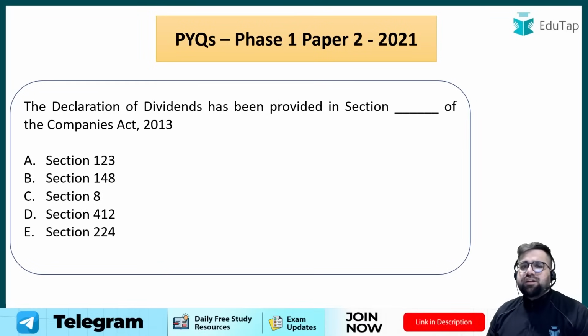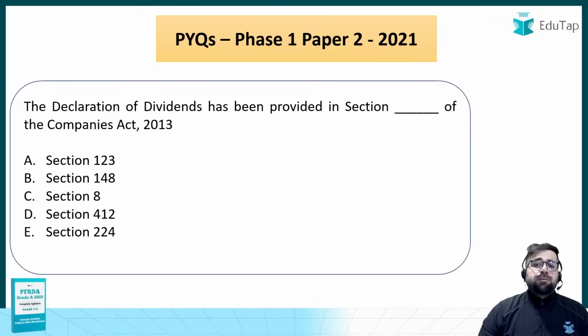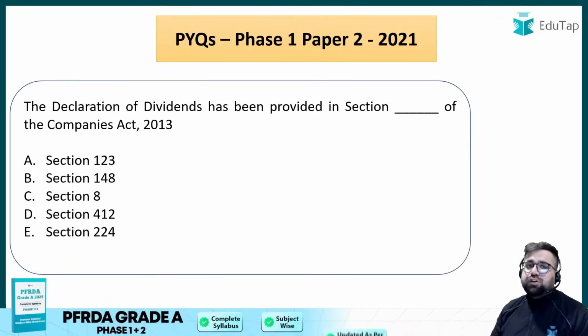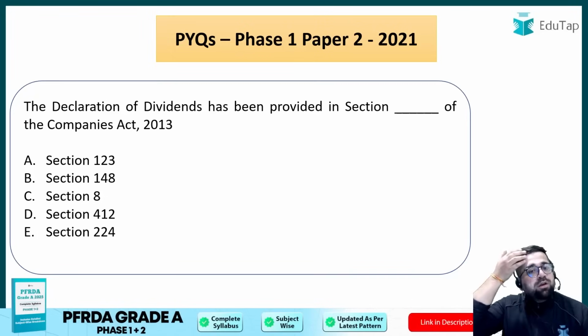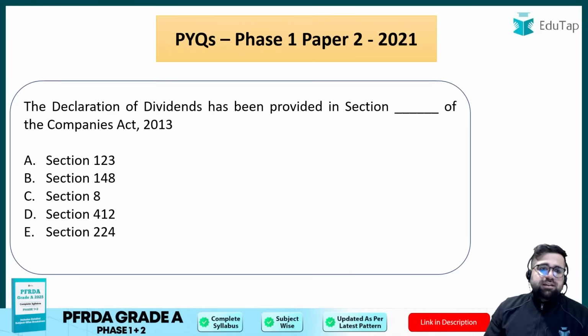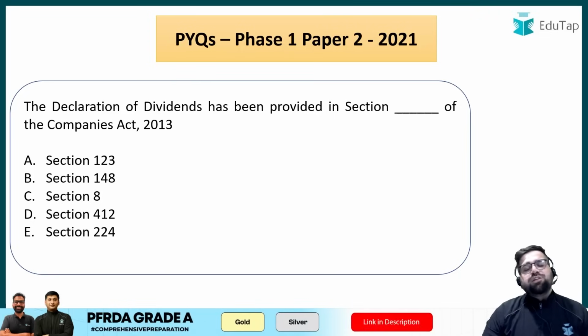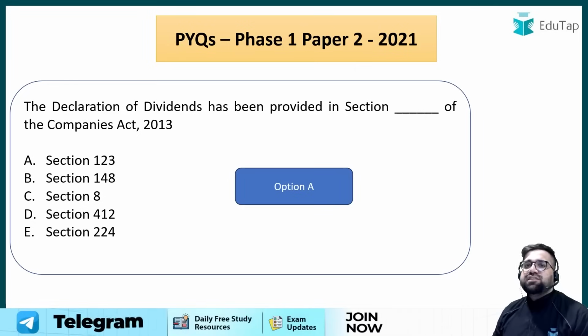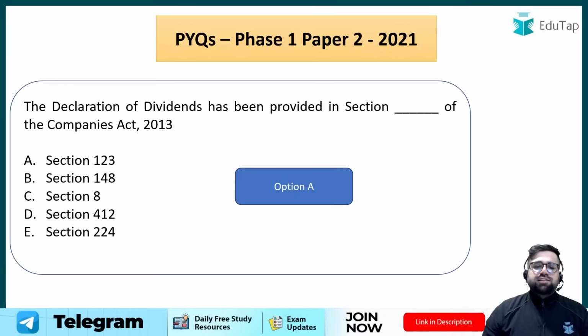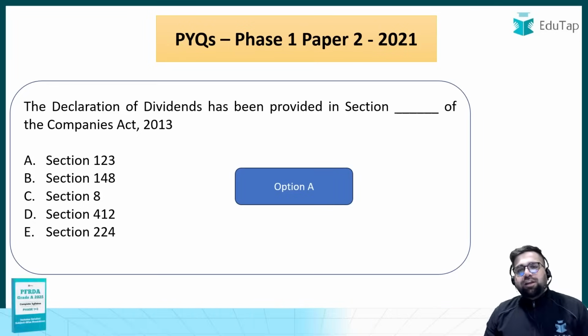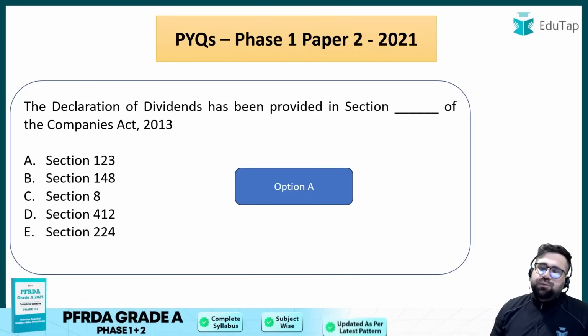The declaration of dividend has been provided in section dash of the Companies Act 2013. The correct answer in this case will be option A, which is section 123. There is nothing to teach here: if you know the answer, you mark it, otherwise you move ahead.